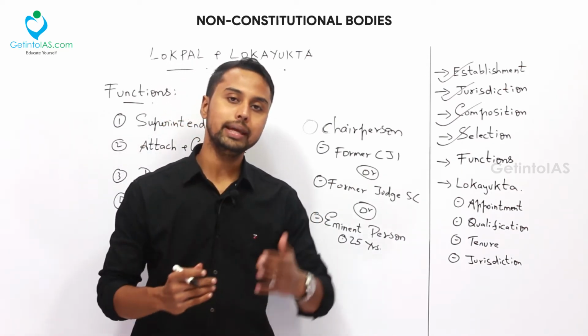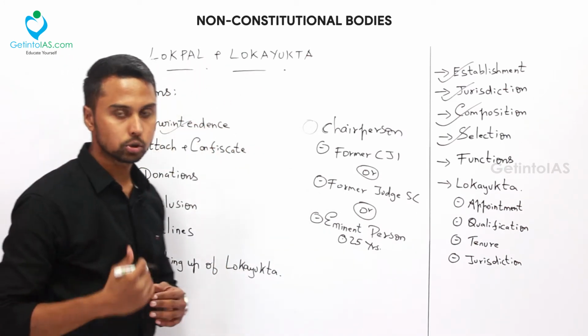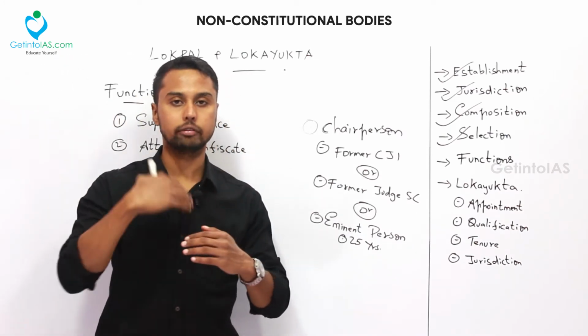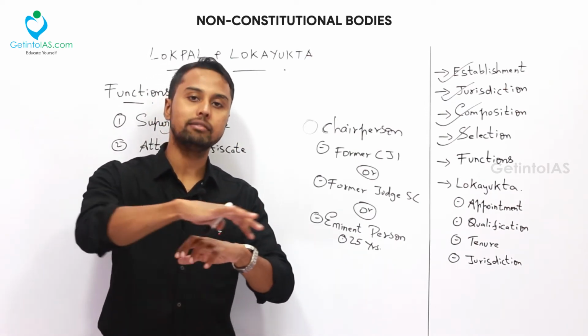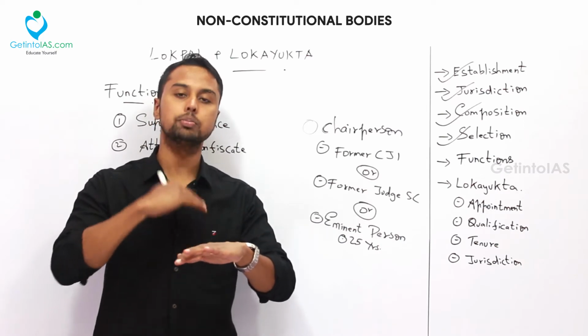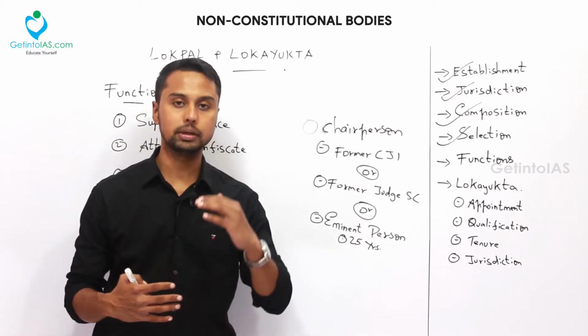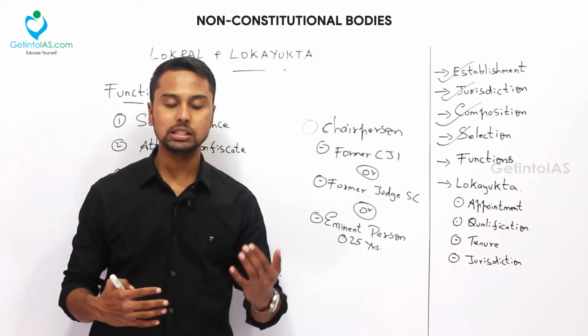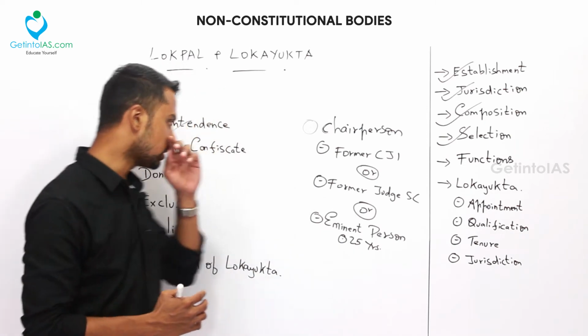So we will study the extra functions. First is the superintendence. Okay, superintendence means they have the whole authority of administration. So this Lokpal has superintendence over all the investigation agencies in India, including the CBI. Okay, Lokpal has superintendence over the CBI. Not only the CBI, all other investigation agencies in India come under the superintendence of Lokpal. So that is one thing.